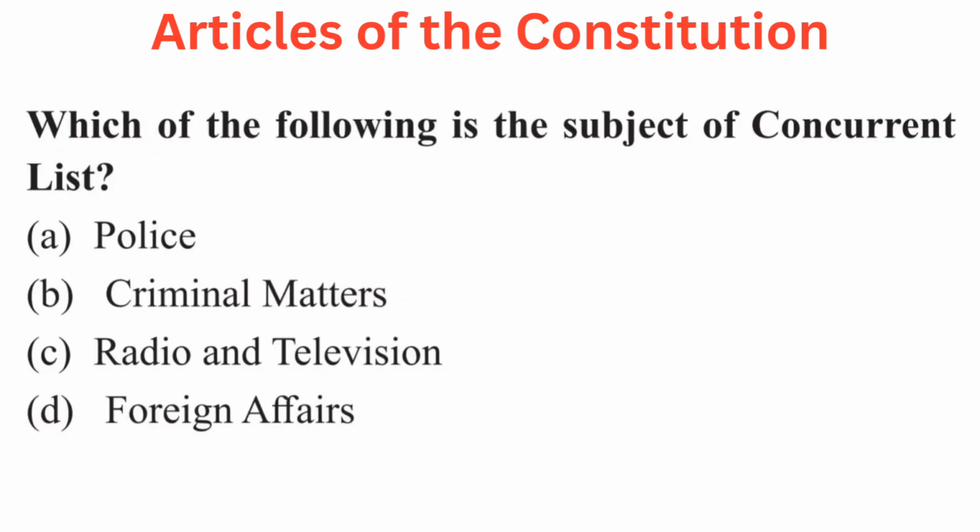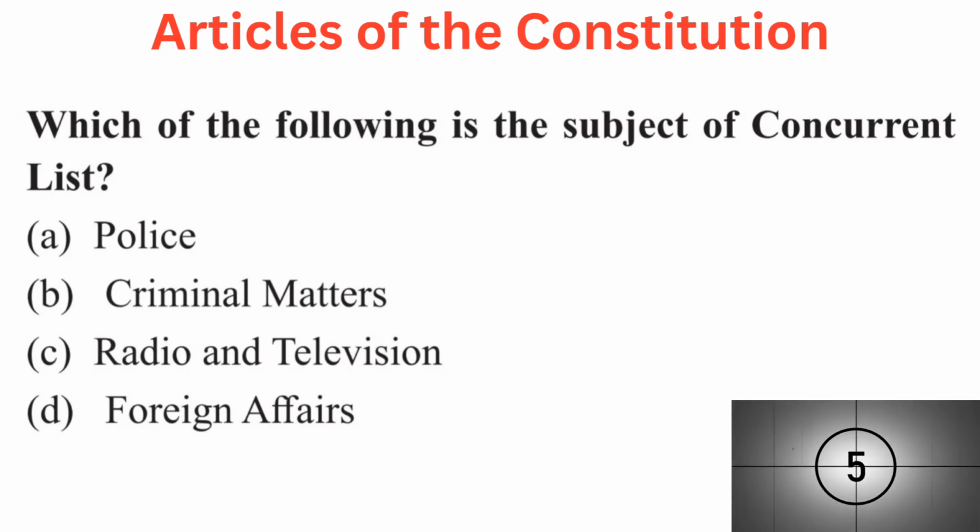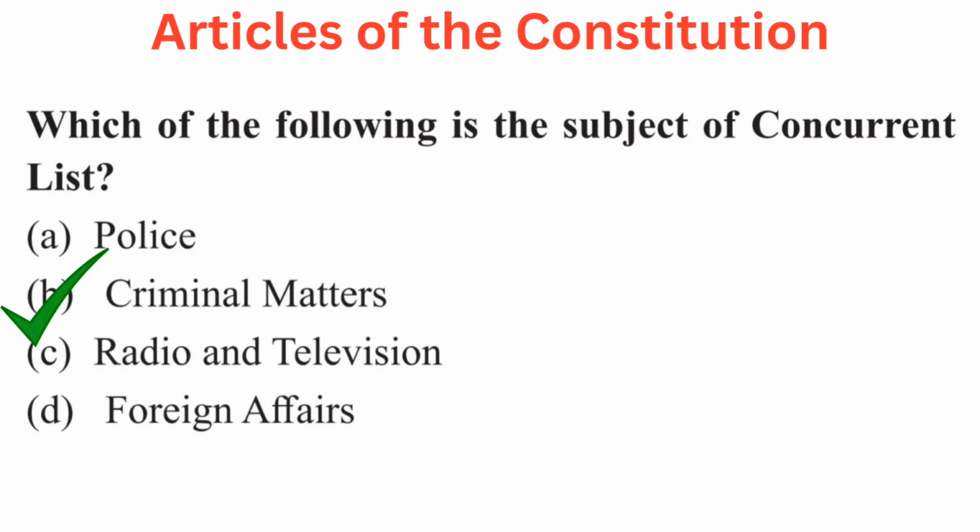The question is which of the following is the subject of concurrent list? Your options are A. Police, B. Criminal matters, C. Radio and television, or D. Foreign affairs. Answer is B. Criminal matters.